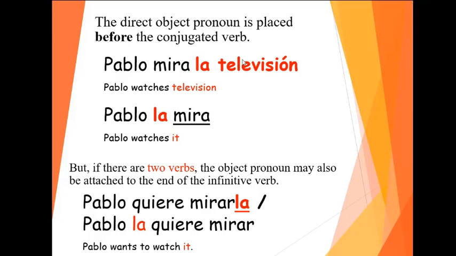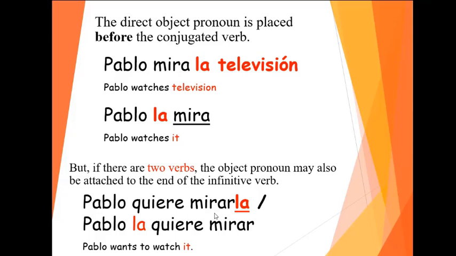When you use the pronoun, remember these 2 verbs, quiere mirar. You can put it either before the first verb, la quiere mirar, or attached to the second one, quiere mirarla. It literally means Pablo wants to watch it, the TV.